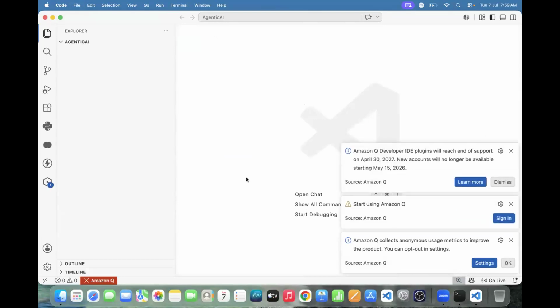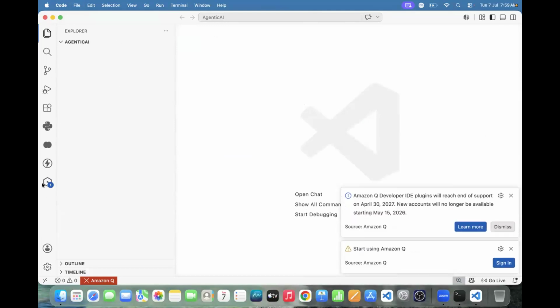Got it, already done. And another thing, team. Here we have 4 options. Here we are able to see the 4 options.